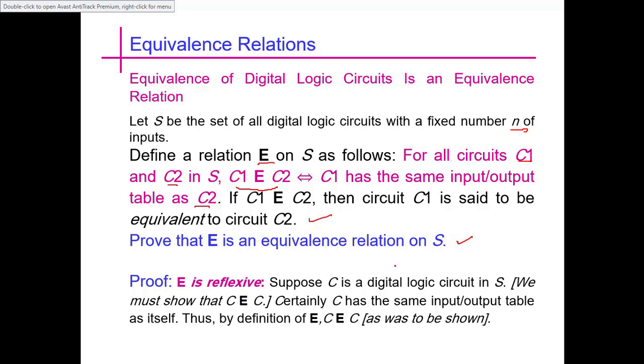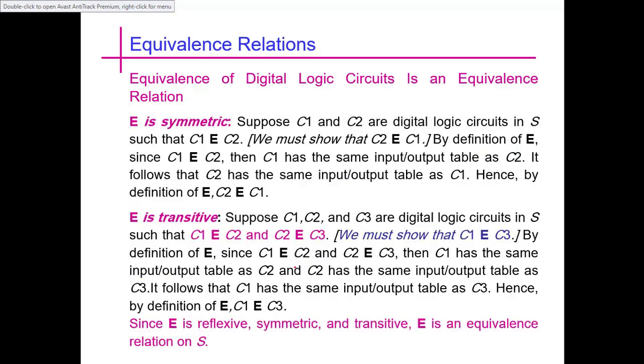To prove that it is an equivalence relation, we need to check whether it is reflexive or not. Given a circuit C1, it will be related to itself since both have the same input-output table. So each circuit is related to itself. This was easy to check, and now we check the symmetric property of the relation, whether it is symmetric or not.